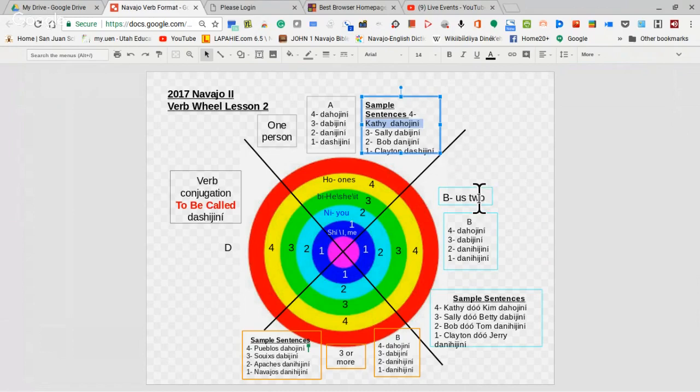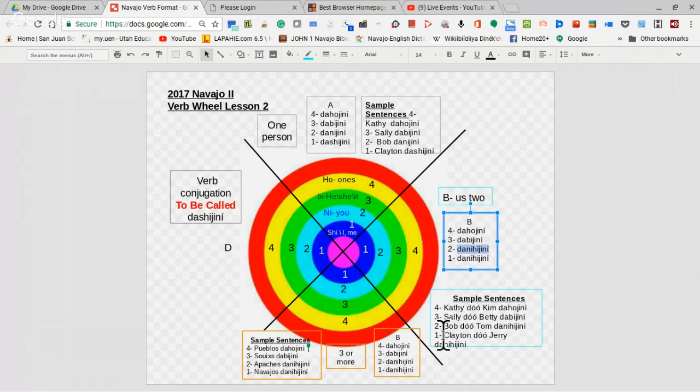Now let's go to us two. First was me, now it's us two. Going back to that number one idea, number one idea was us two, you two, you three or more. And this is the way I would say it. Dashijiní, us two. And then notice that number two is the same way. Dashijiní. It all depends on the context.